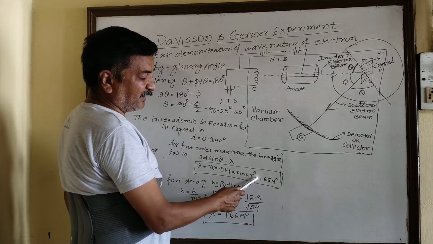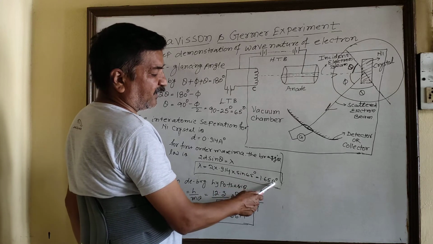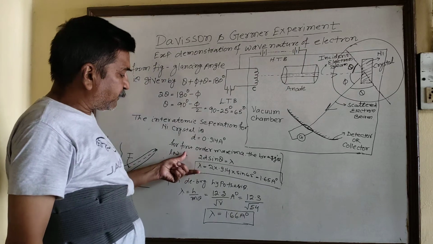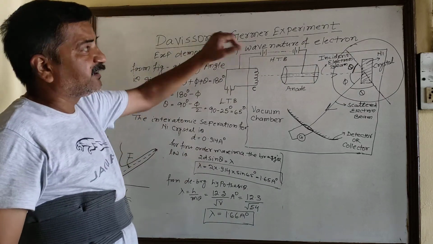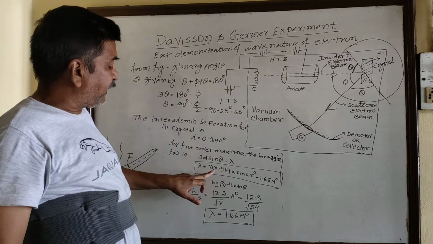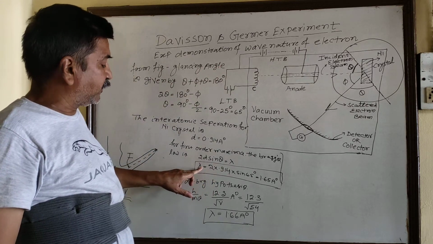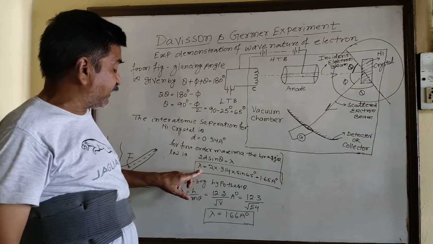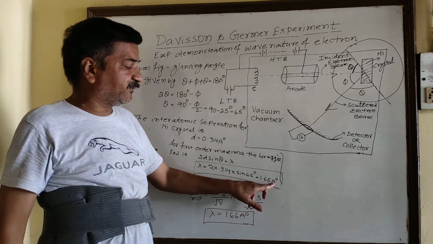So finally you will get lambda is equal to 1.65 angstrom, the experimental value that Davisson and Germer calculated in their experiment, the wavelength of the electron beam associated with the moving electron.